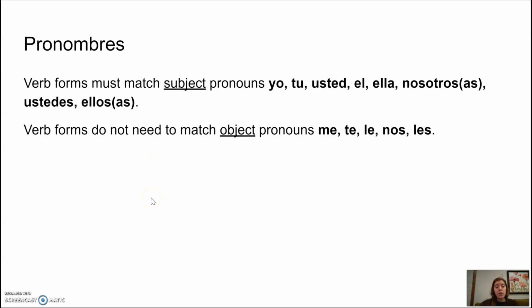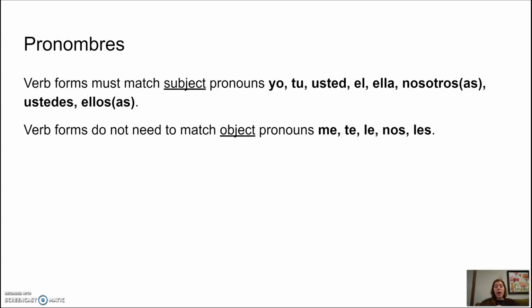Pronombres. Verb forms must match subject pronouns. Yo, tú, that tú should have an accent. Tú, usted, él should have an accent as well. Ella, nosotros, nosotras, ustedes, ellos, ellas. Those are the subject pronouns.